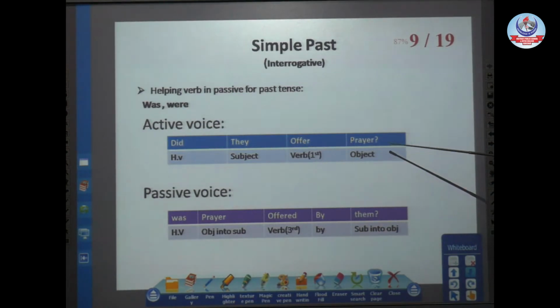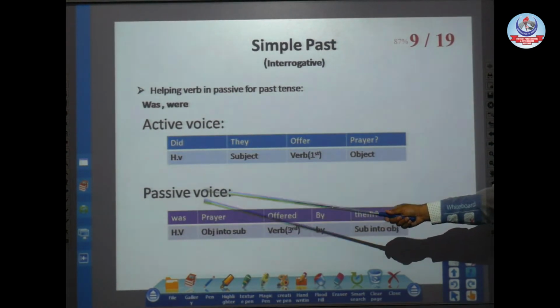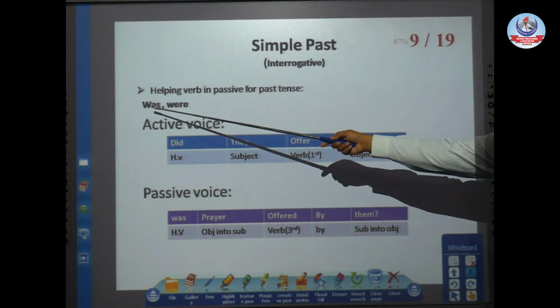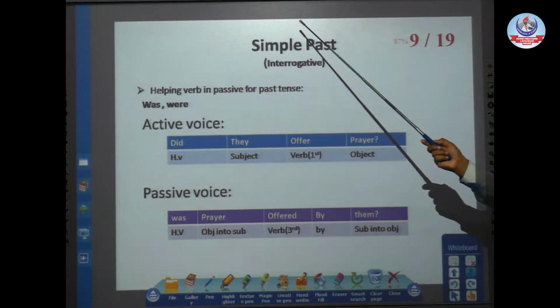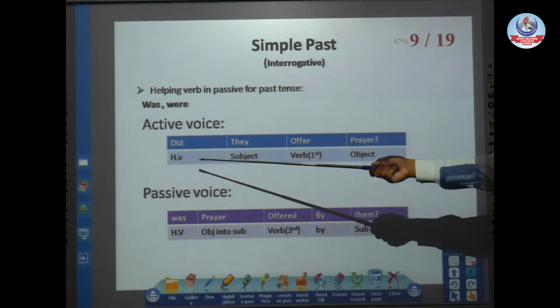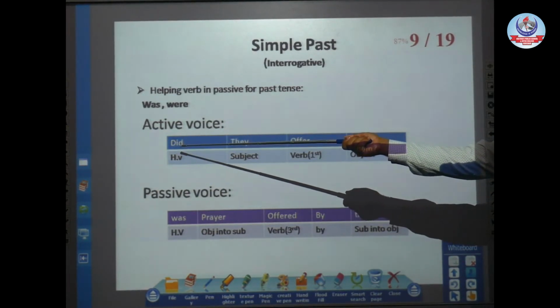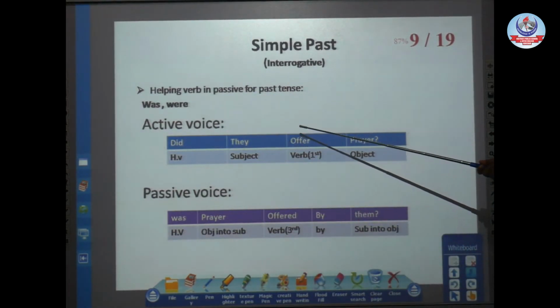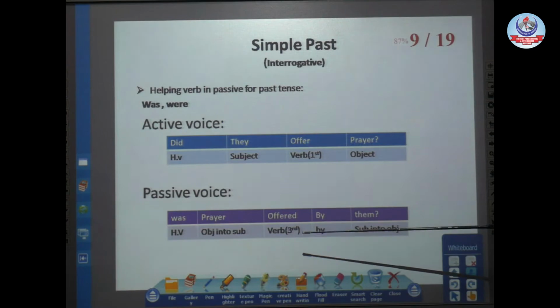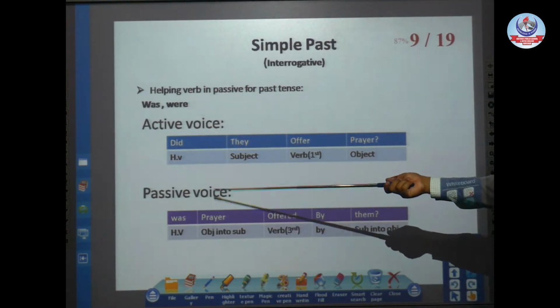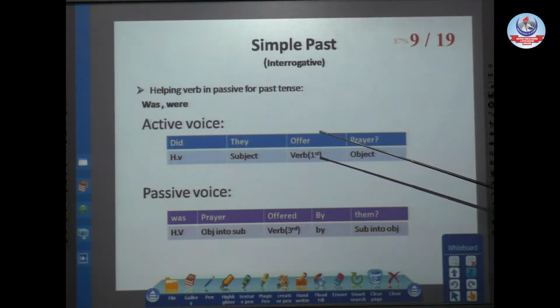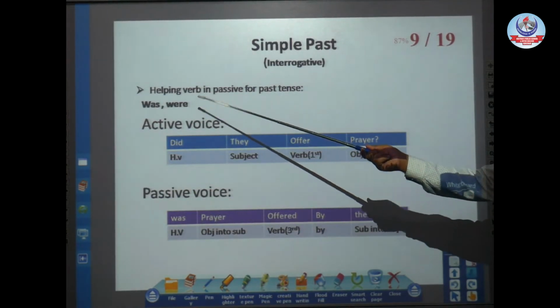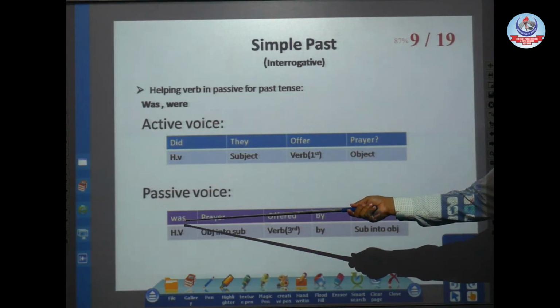Did they offer prayer? Now when we move towards the passive voice, again remember we have the helping verb was or were for passive voice. As in active voice our helping verb is at the start of the sentence, so in passive voice it must be at the start of the sentence because we are changing an interrogative sentence to passive voice. While changing active voice into passive voice, we must keep the dominance, and that dominance is that it is interrogative. Our helping verb of passive voice, was, comes at the start of the sentence.